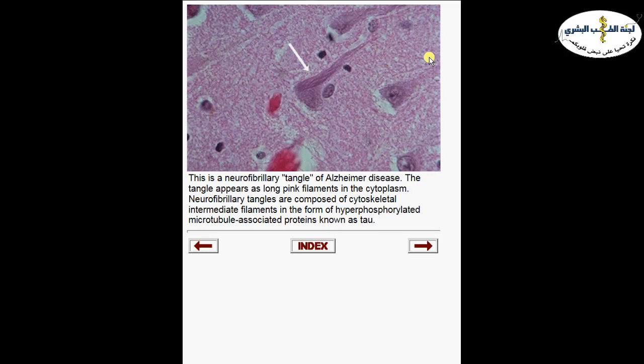Now, other than the plaques, sometimes we see another microscopic feature in Alzheimer's, and we call it neurofibrillary tangles. Here inside this neuron, we have these fibrils inside the cytoplasm, and these fibrils are actually composed of abnormal intermediate filament deposition. Intermediate filaments are part of the normal cytoskeleton of cells, but they are abnormally deposited inside the cytoplasm of the neurons and attached to other proteins, and we call them tau proteins.